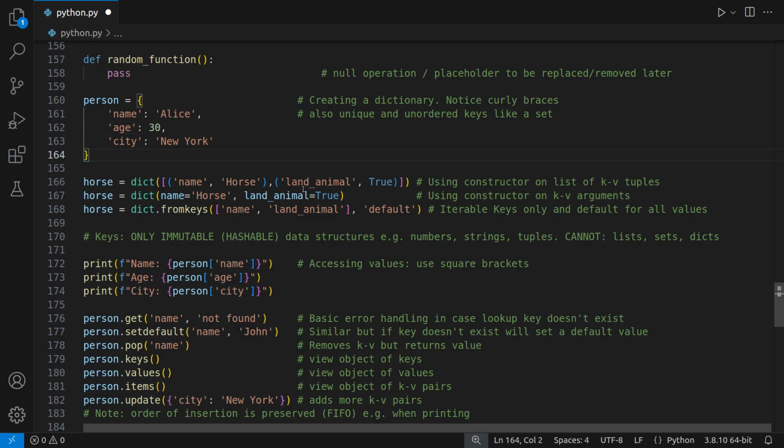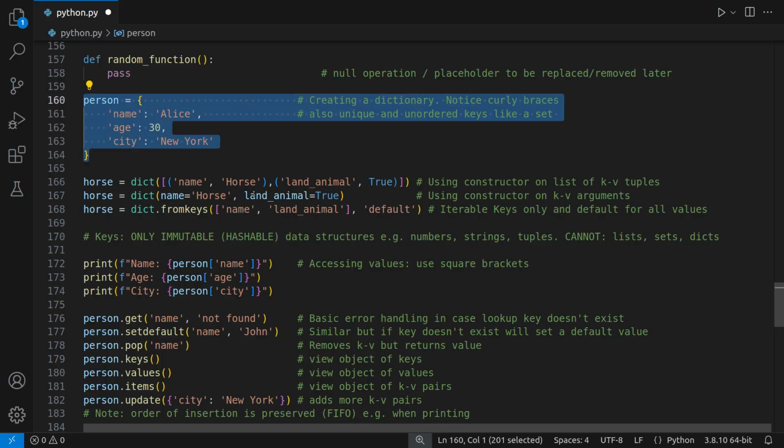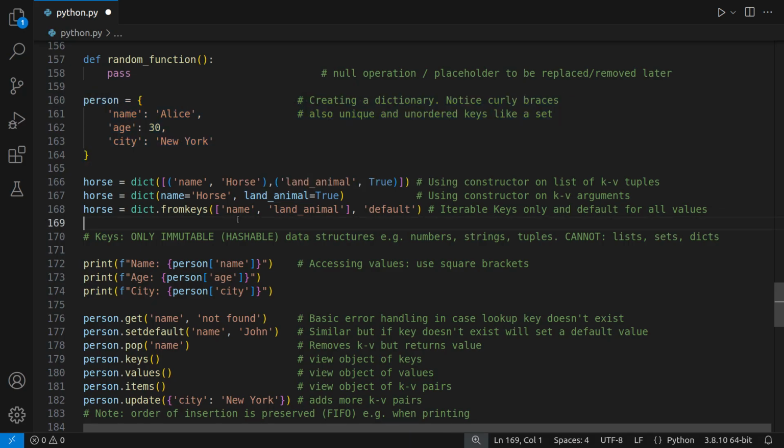Now let's look at how we can construct a dictionary. This is one way to construct it, and the easiest way. However, there are other ways that you may need to use. Now, this is a constructor called dict, and it can be used in three different ways. One is you can have a list, so that is the square bracket there, and inside that list you can have a number of key value tuples. So in this case, name horse, land animal, true.